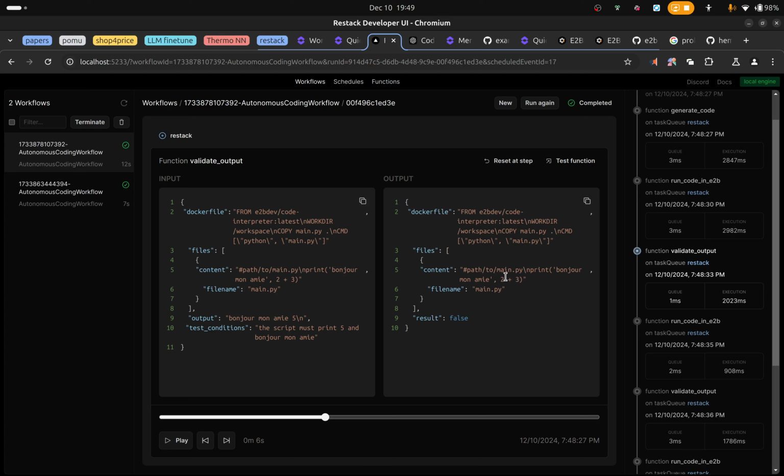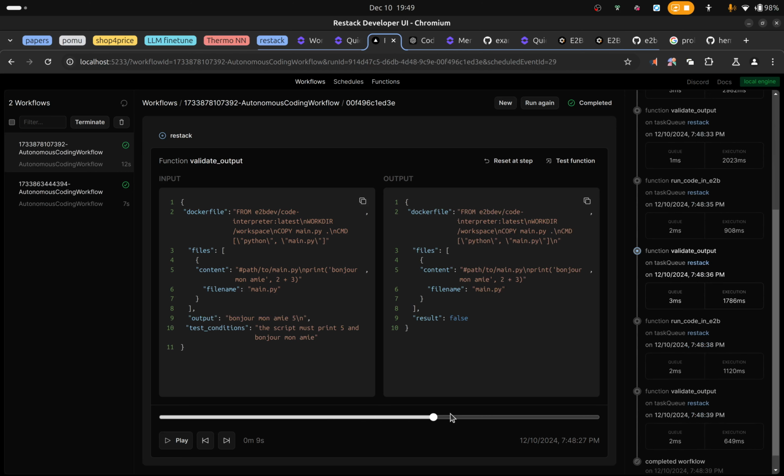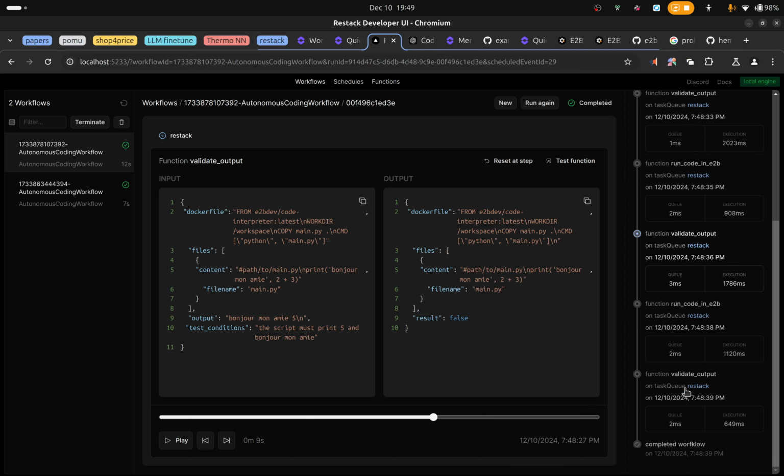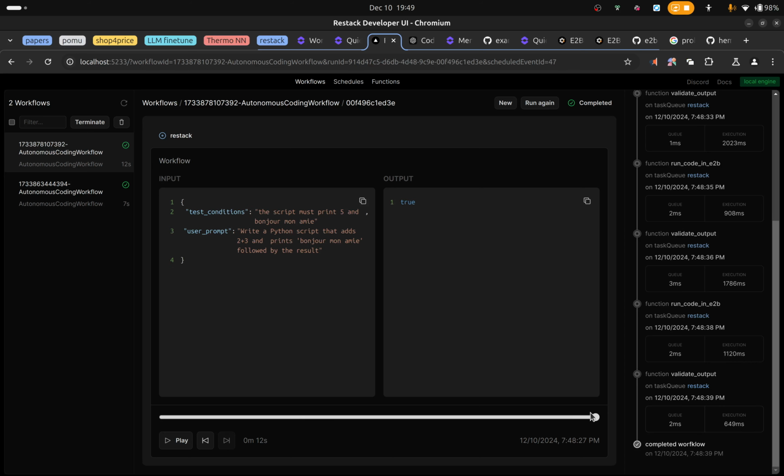What did it change? It didn't change anything that I can see right now. And the output again, bonjour mon ami 5, the same output, returned false. But then it didn't change anything. It gave the output here, bonjour mon ami 5. But then the result was true and it didn't change anything, and the final output is true. So the code is completed.